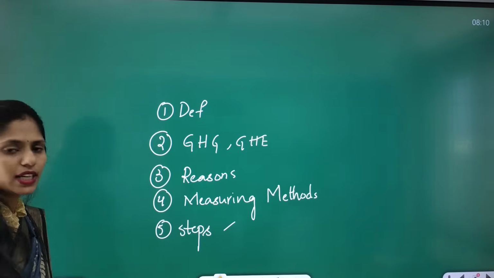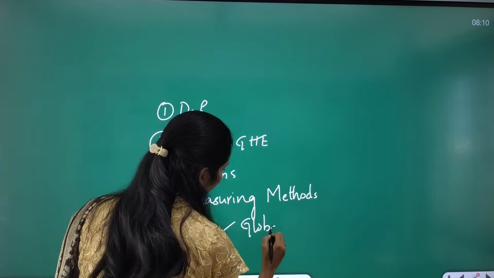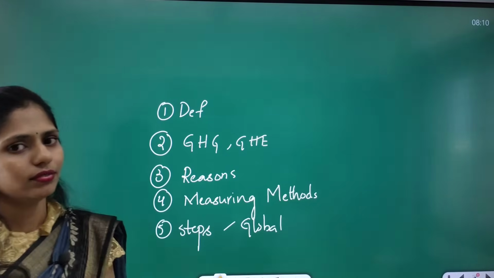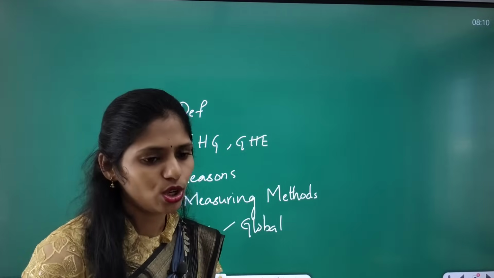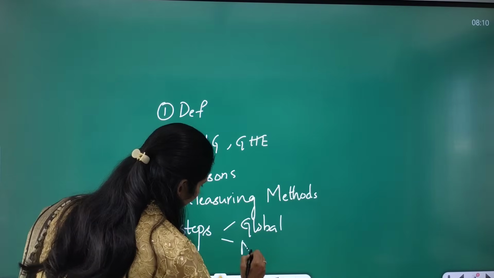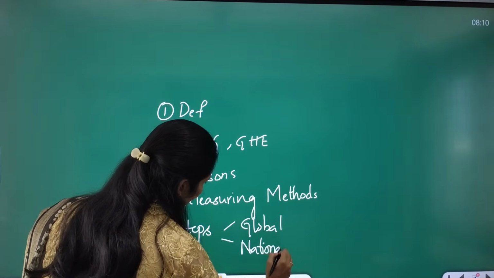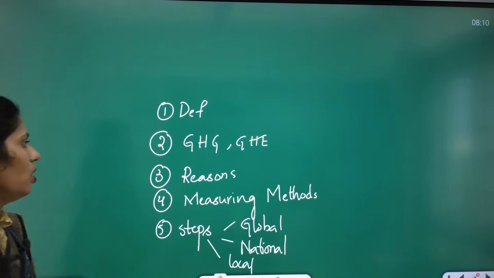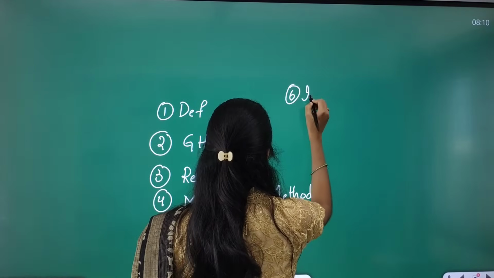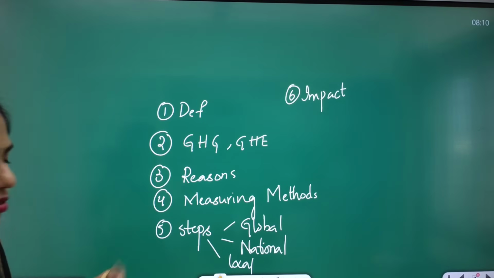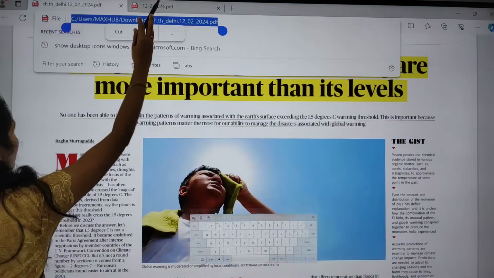In these steps, you have to see the global steps. We are talking about the Green Climate Initiative which came up from India and the UAE, and we have the ISA, and we are talking about decreasing greenhouse gas emissions, and many countries are talking about carbon neutrality. So you have to know the global initiatives, and at the country level we have INDCs at the national level, and steps at the local level. And you have to see the impact of this global warming. All these are the dimensions that you have to see. Now let us move back to the notes and see the notes.